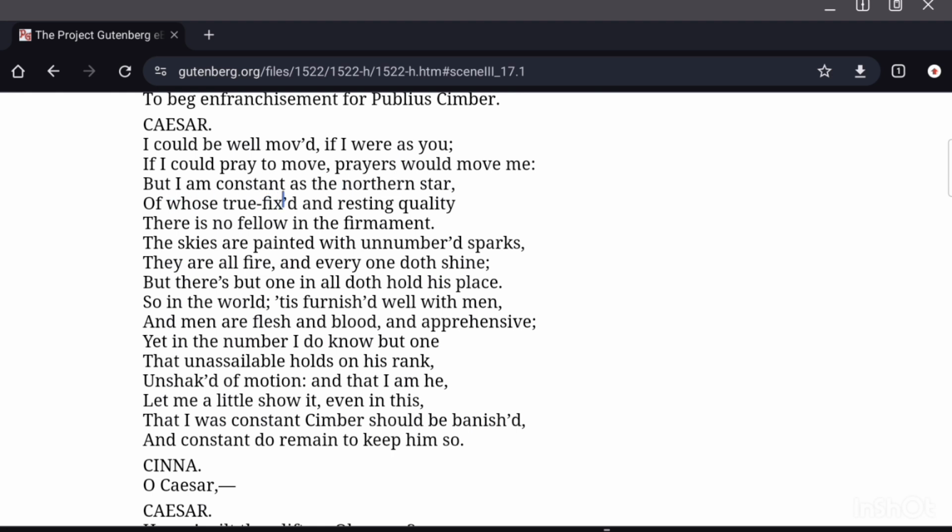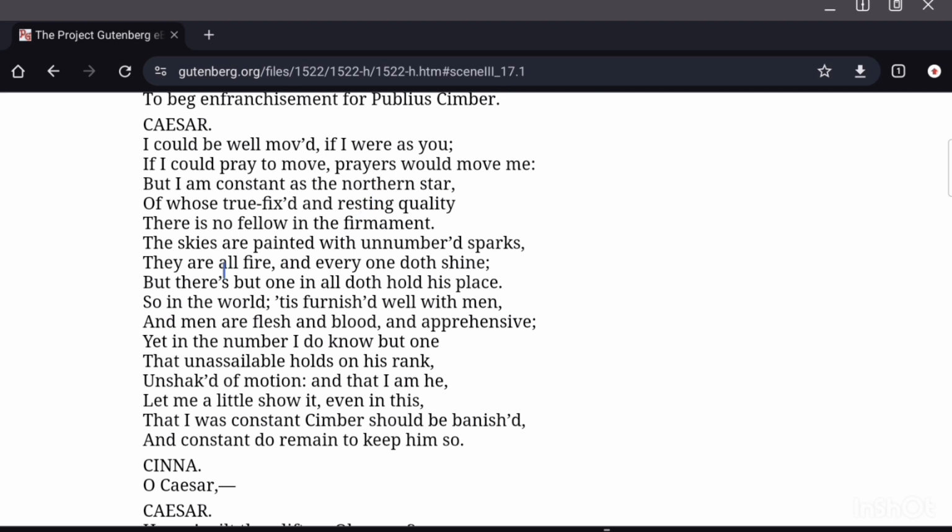But I am constant, right, as the northern star. Northern star is the pole star, a star which never changes its position. It stays only in one place always. That is the northern star or the pole star. So Caesar compares himself with the northern star and says, I am constant as the northern star, of whose true fixed and resting quality there is no fellow in the firmament. There is nobody else, there is no human being who is as constant as Caesar,